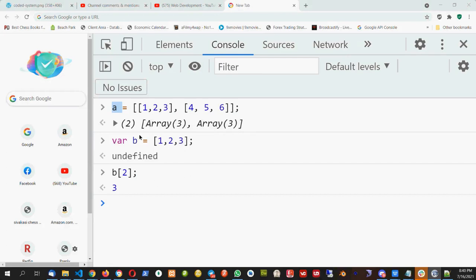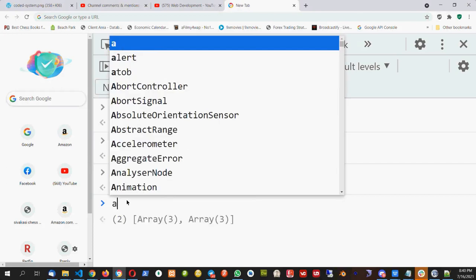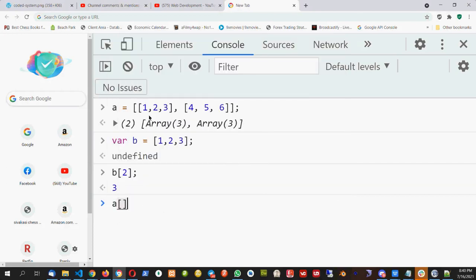Uday says A02, right. So I will write first A, then I have to go to this element. This is the 0th element, so I will say 0. After 0, I have to go to the last element here, that is the 2. So I will access it like this. Okay, if I want to access 5, how will I access this 5?